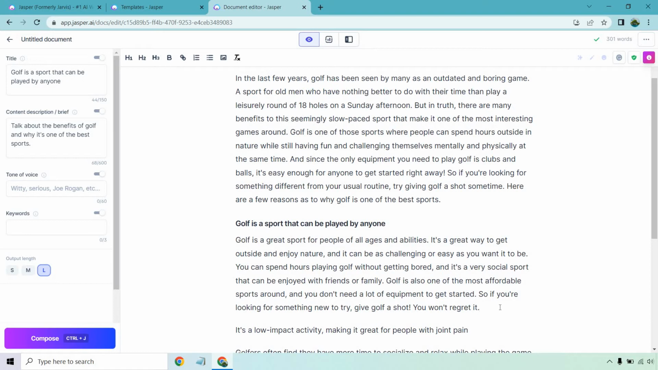You can spend hours playing golf without getting bored. It's a very social sport that can be enjoyed with friends or family. Golf is also one of the most affordable sports around. I don't know about that, okay? That's opinionated, but anyway, and you don't need a lot of equipment to get started.